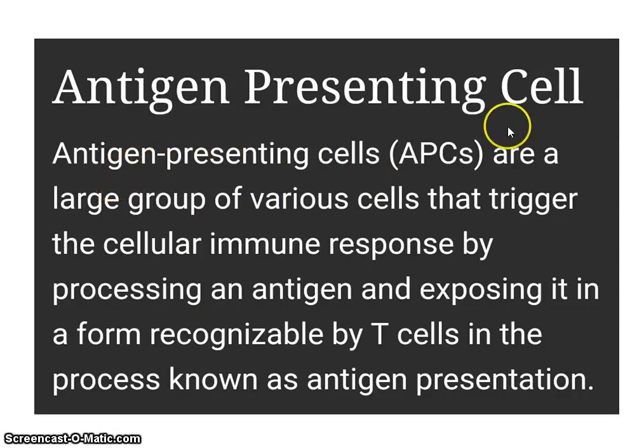So antigen presenting cells are a large group of various cells that trigger the cellular immune response by processing an antigen and exposing it in a form recognizable by T cells, in a process known as antigen presentation.